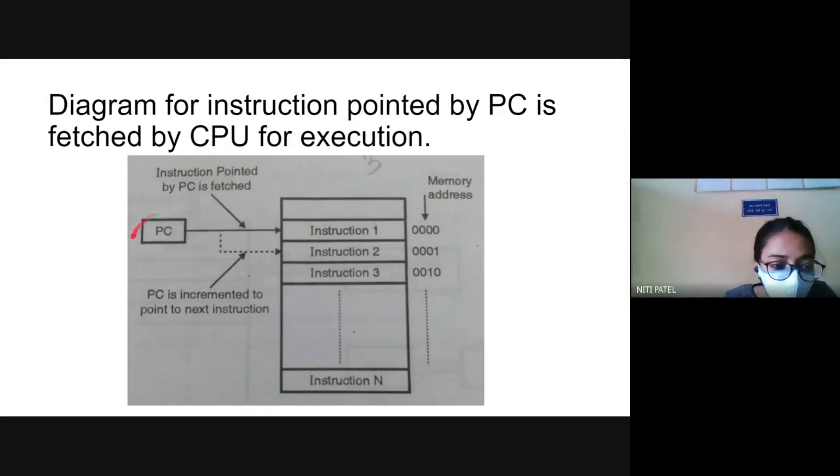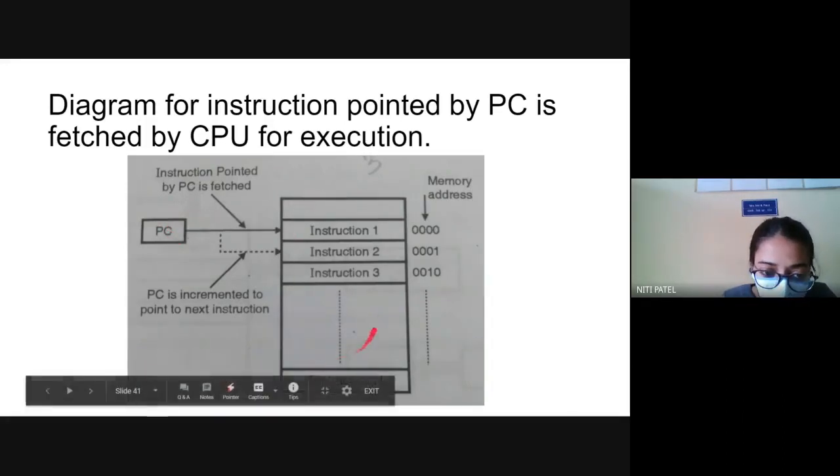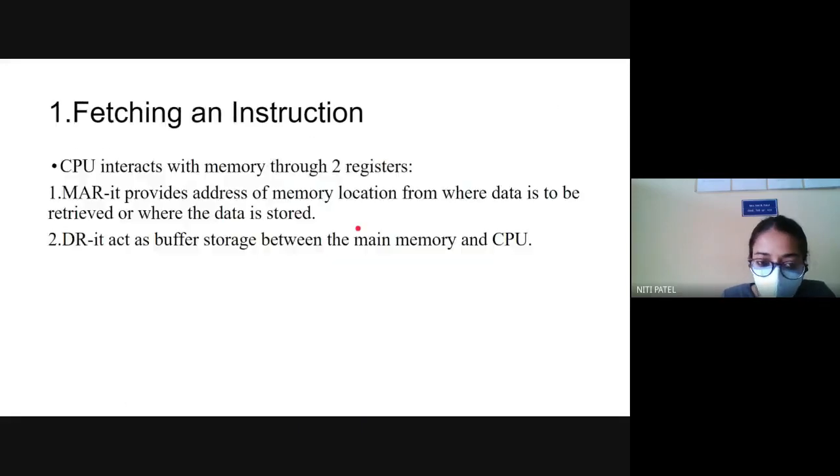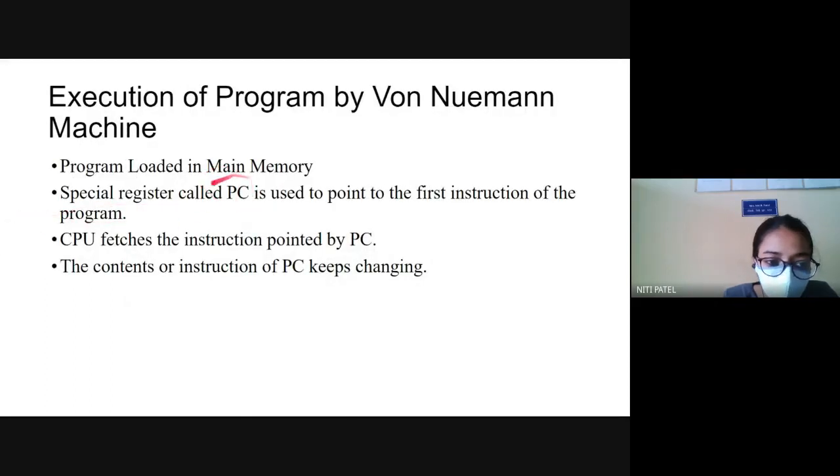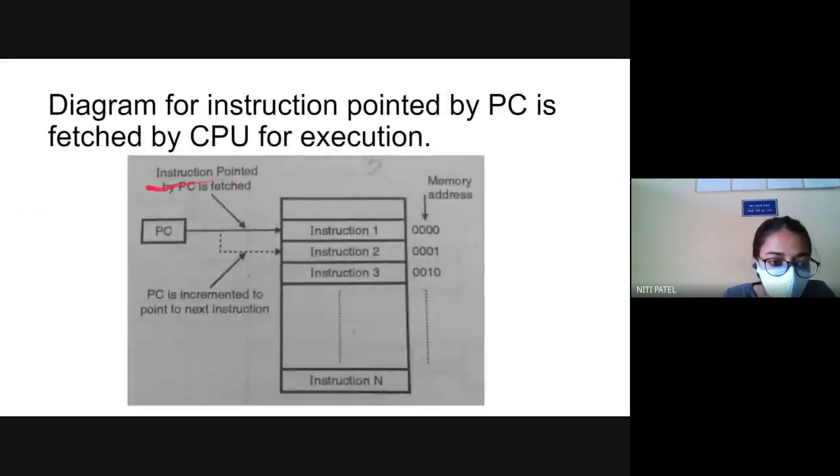Now what is written over here? PC. What is that PC? It is nothing but the program counter. So what is that program counter doing? As soon as this program is loaded inside the main memory, who gets activated? It is the program counter that gets activated. After it is activated, what is it going to do? It will point to the first instruction, instruction 1. After it has pointed, what is it going to do? It will execute that instruction.